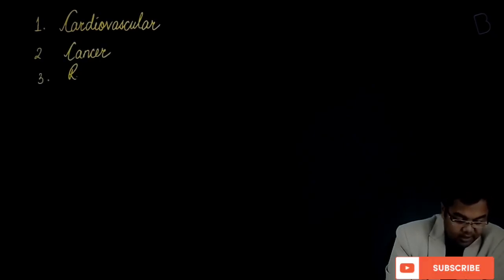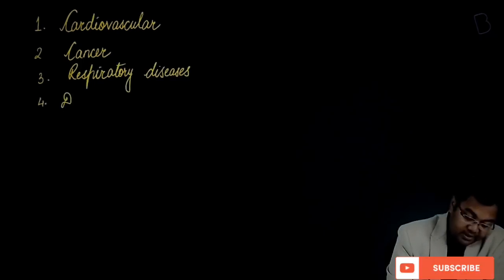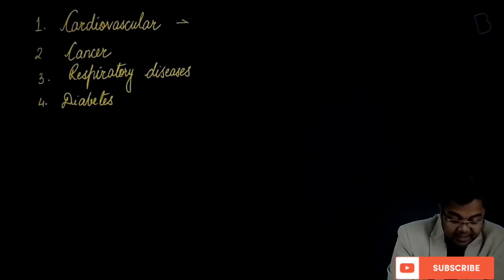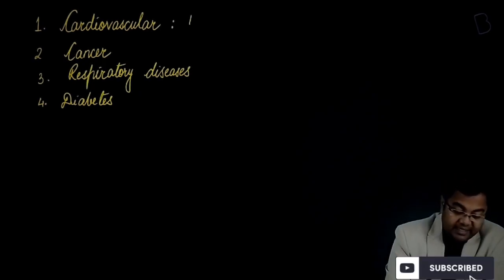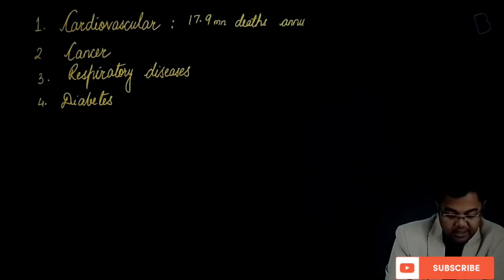What are these kinds of non-communicable diseases? If I start naming the leading causes, you have the cardiovascular diseases, then you have cancer, then you have respiratory diseases, and then diabetes. Now if you just talk about the numbers, the recent data of WHO shows that at least 17.9 million deaths annually are attributed to cardiovascular diseases.